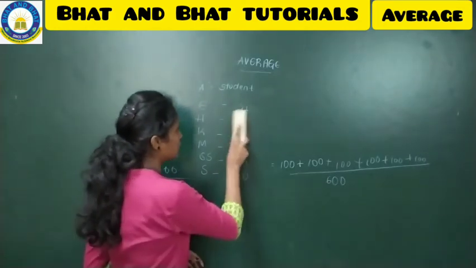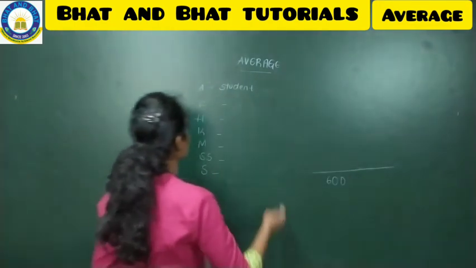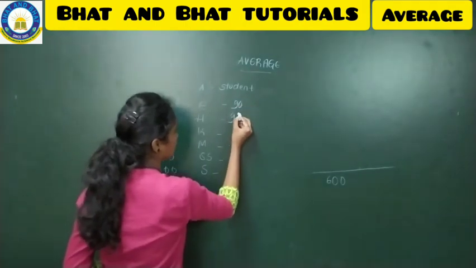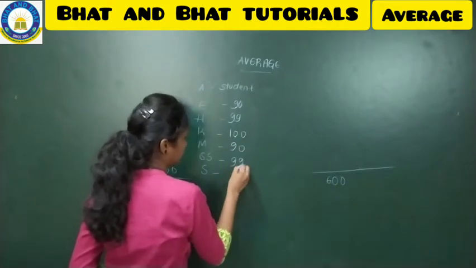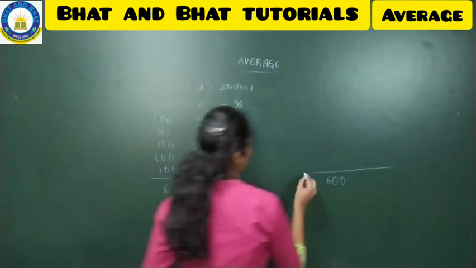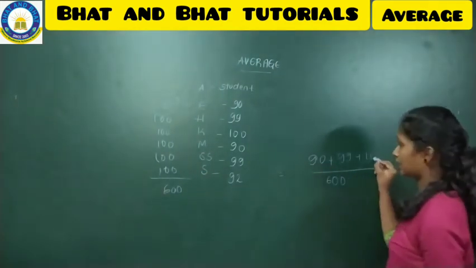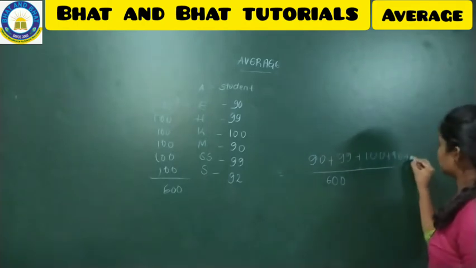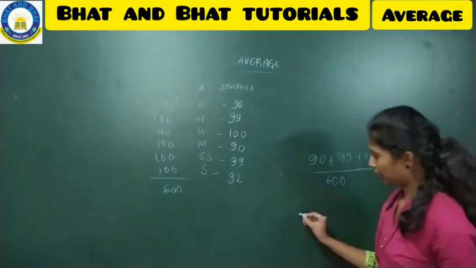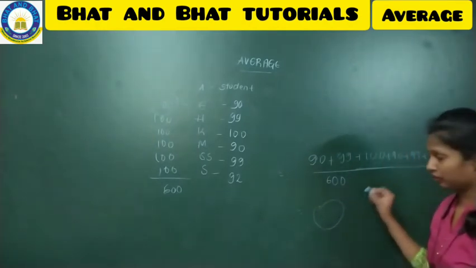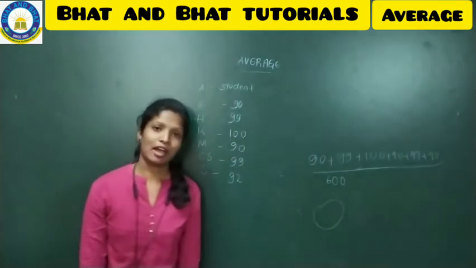Suppose instead of these marks, the student has scored less marks, say like this: English 90, Hindi 99, Kannada 100 and here 90, 99, 92. We're going to add all the marks like 90 plus 99 plus 100 plus 90 plus 99 plus 92 and then divide by 600, and whatever answer we get here, we'll convert that as an average. So this is what the chapter of average is.